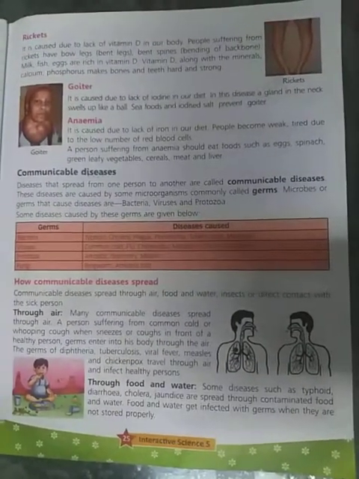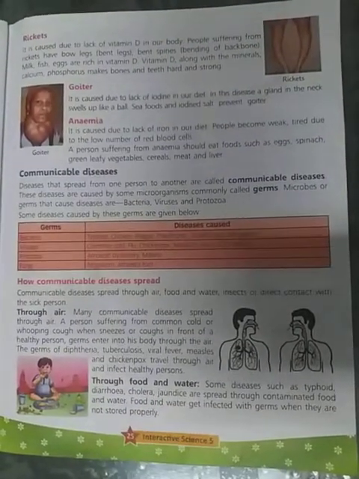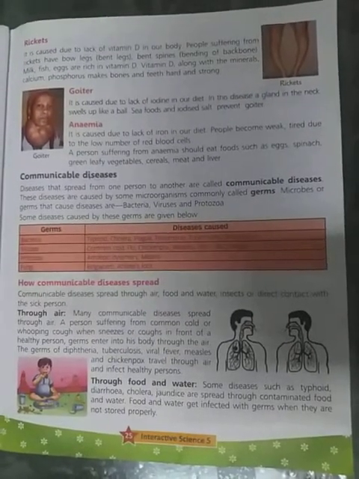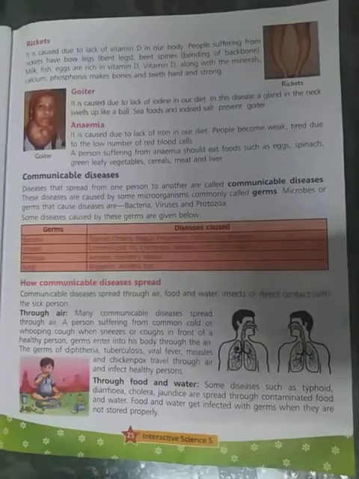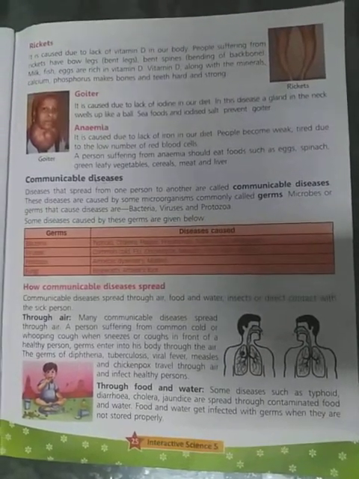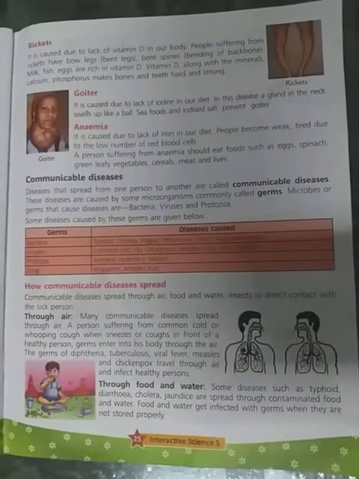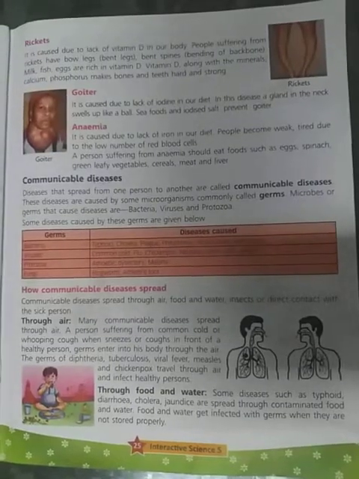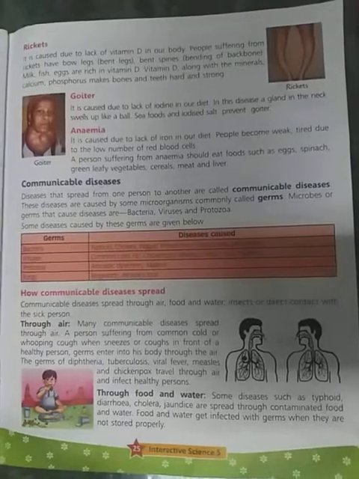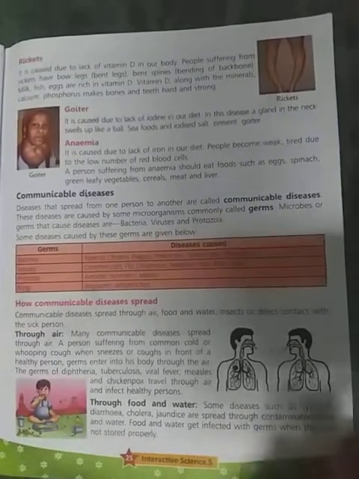Next, communicable diseases spread through food and water. Diseases like cholera, jaundice, polio, typhoid and diarrhea spread through contaminated water. Contaminated means to add a substance which makes something dirty or harmful. So contaminated food and water spread communicable diseases.